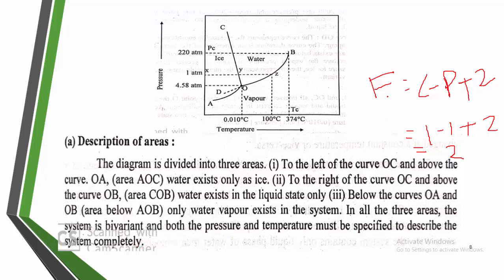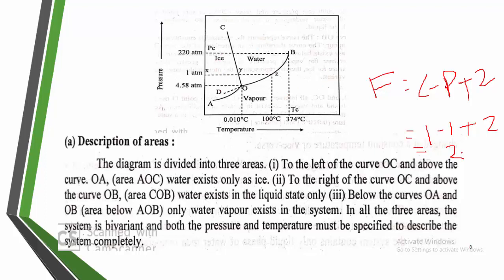So what does that degree of freedom indicate? In this situation, if you want to find the state of equilibrium, you must know two different variables, pressure and temperature, where the system is completely specified. Try to understand, this is the area under the curve. I take the component as 1 because there is only one component, water. Why am I taking the phase equal to 1? Because in this area completely ice is there, here completely water, and here completely vapor. Only one phase: under this area only vapor, under this only water, and under this only ice.